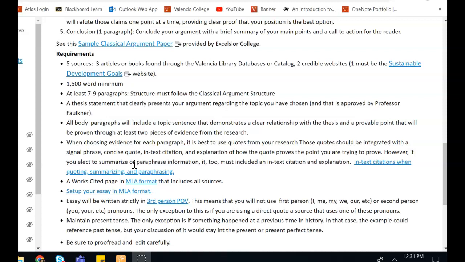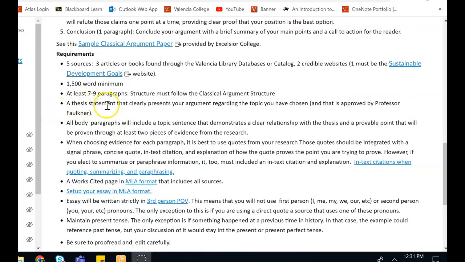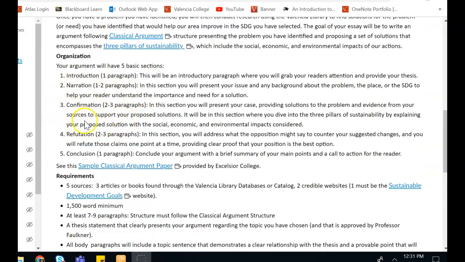This essay will have a 1,500 word minimum, and you're going to look at having 7 to 9 paragraphs. And again, it must follow that classical argument structure, which I've outlined up here. So if you have that 1 paragraph intro, 1 paragraph narration, 3 paragraphs for your confirmation, 1 to 2 for your refutation, and 1 paragraph for conclusion, you're going to hit that 7 to 9 paragraphs. So if you think about it this way, that's how you will make your paragraphs.